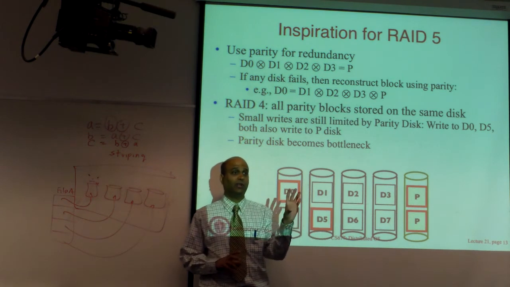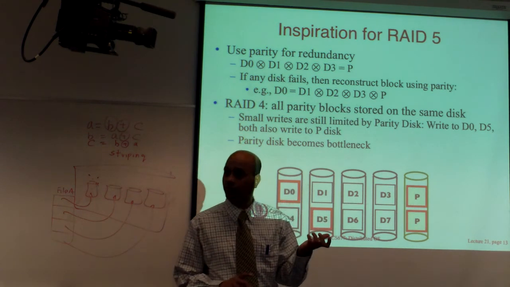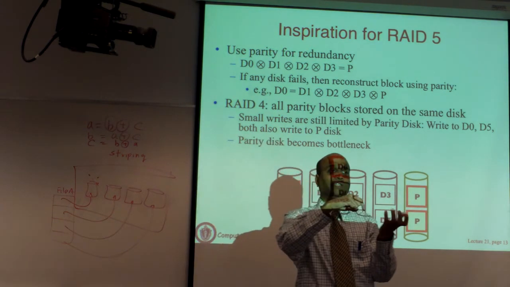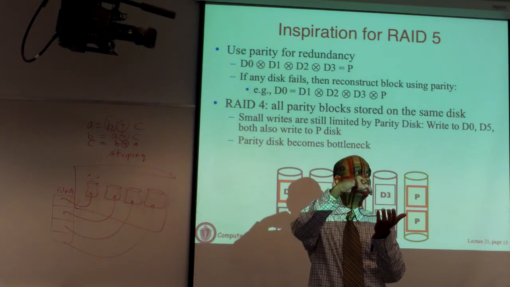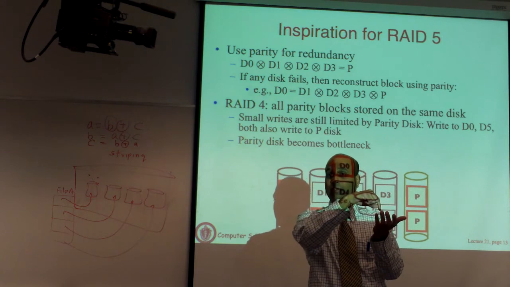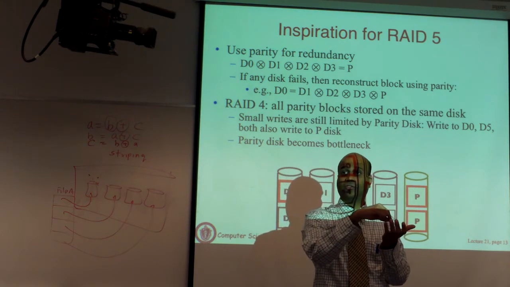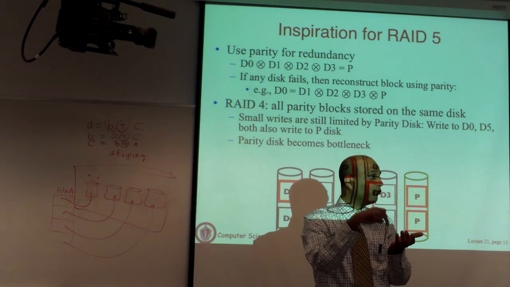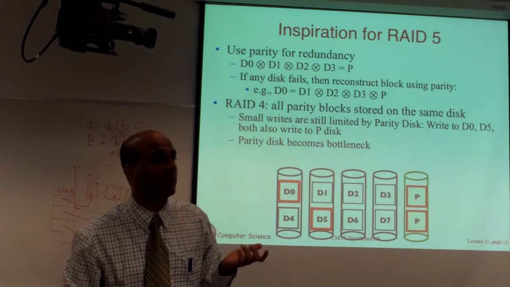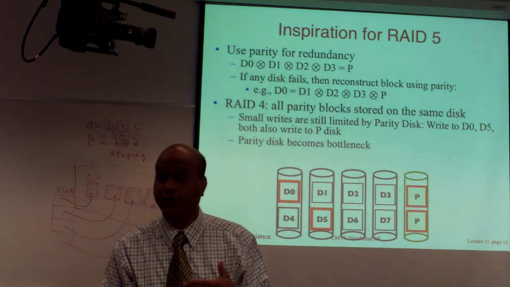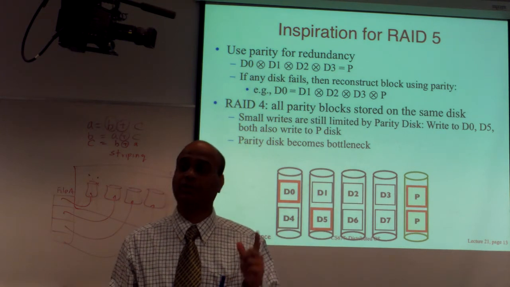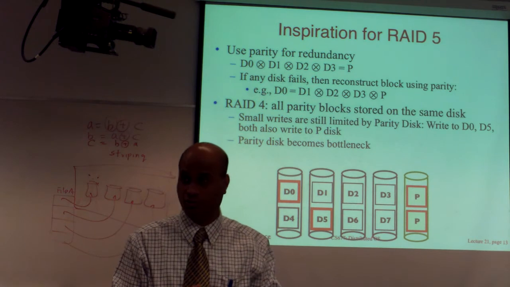The disk is actually a platter, like a CD that's spinning. When you want to read or write something, you have a disk head. Think of a CD-ROM or a DVD that's spinning, and there's a disk head. In order to read or write, the disk head has to move to the right place on the CD, and that's going to take some latency. This is called a seek latency. It's a mechanical movement, the head physically moving back and forth, and that incurs overheads of milliseconds. Once you've paid that price, if you just read 1 bit, that's a huge price to pay for the little useful work you did.